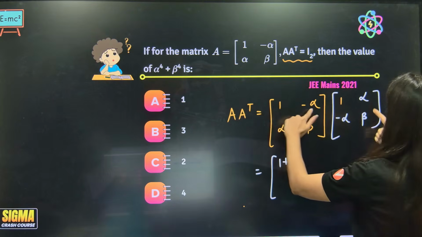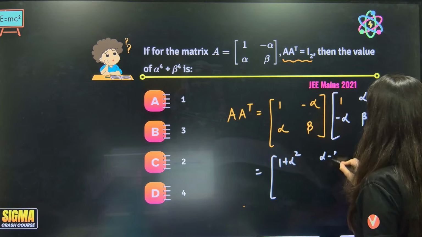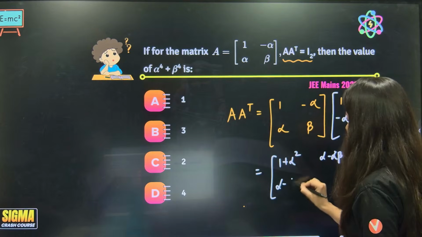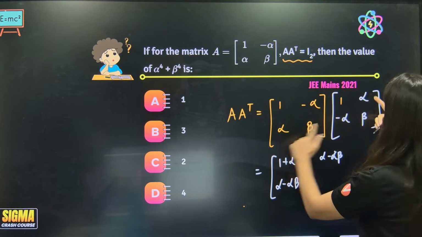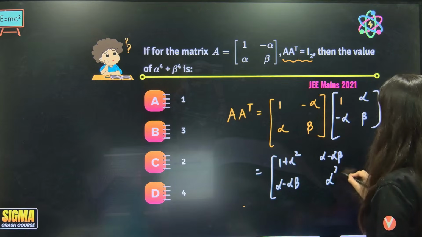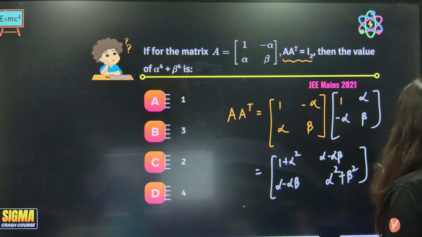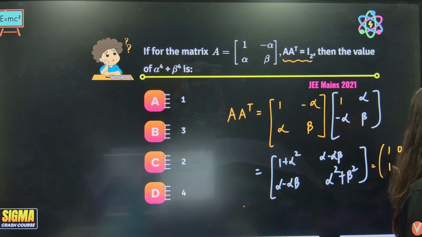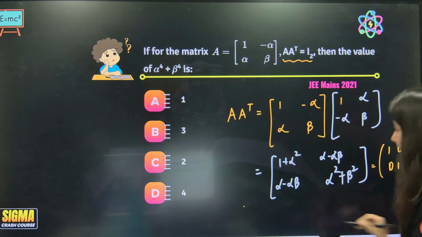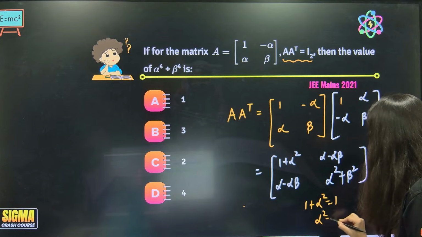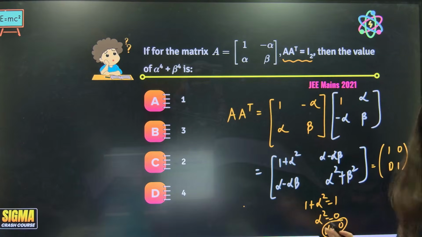And then alpha minus alpha beta. What about this? Alpha minus alpha beta. Okay. And what about this? Alpha square plus beta square. Okay. So over here, now this is your identity matrix. That means this will be equal to this. So 1 plus alpha square is 1. That means alpha square is 0. This will give you alpha equal to 0. Alpha is coming out as 0.